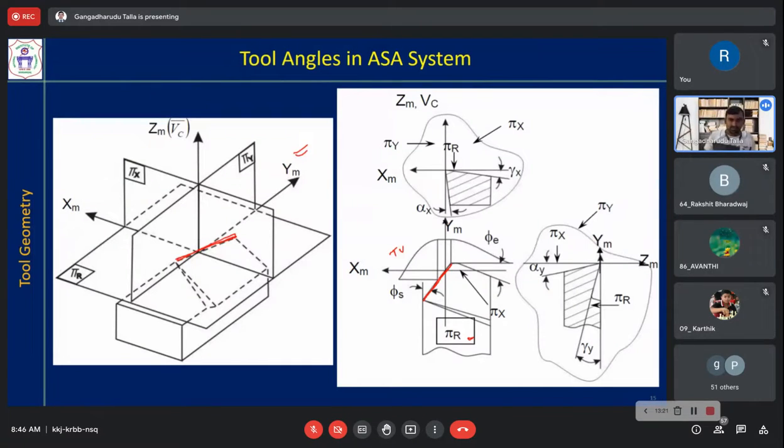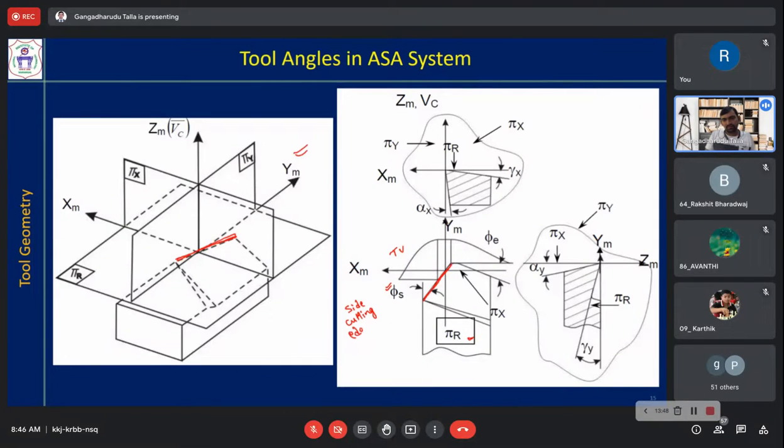The angle between the principal cutting edge and the pi y plane is represented with pi s. So that is the side cutting edge angle, or principal cutting edge angle.